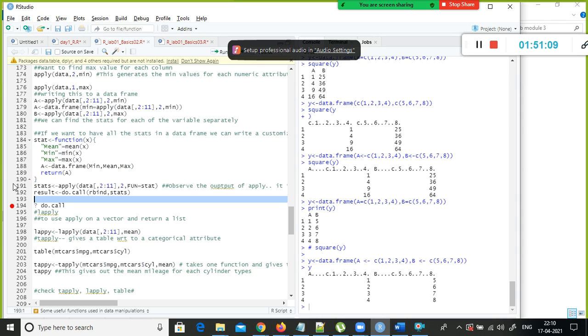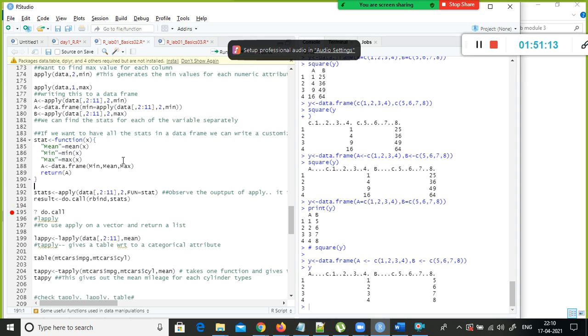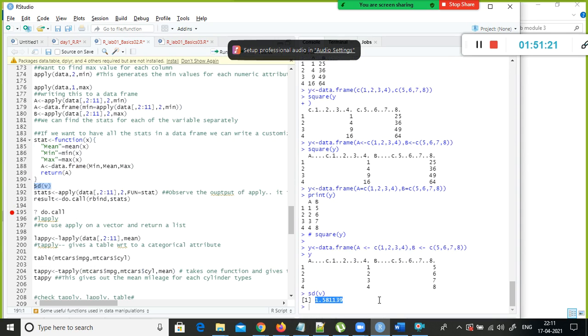So what you can do is create your own custom function. We have something like sd, which stands for standard deviation, sd of v, right? We already created a vector by the name of v. As you see, this is my standard deviation. So include that also as part of your function, and then assign all. Look here, what is the advantage of data.frame?